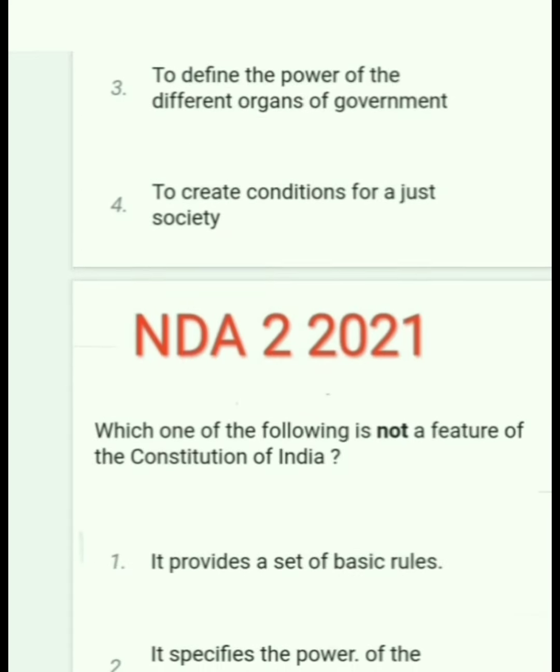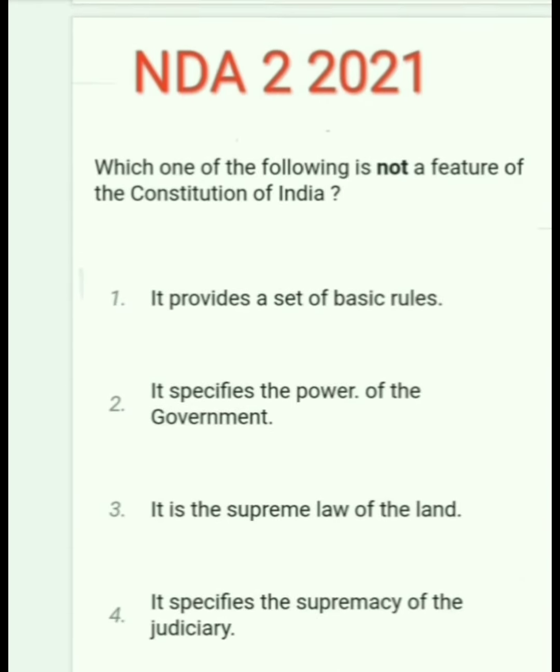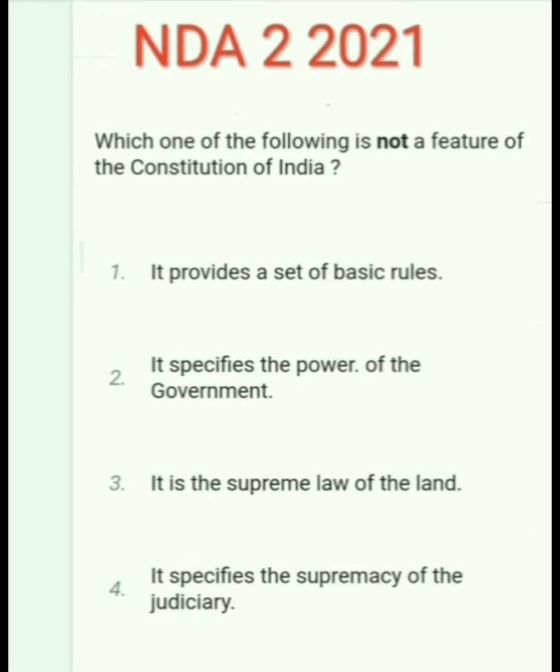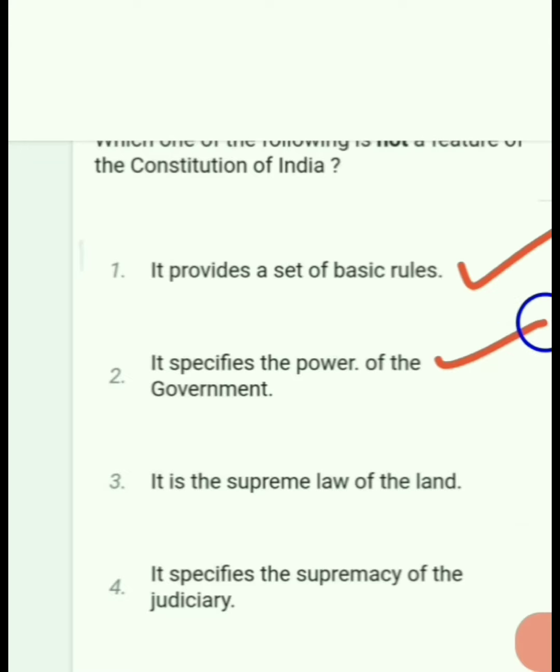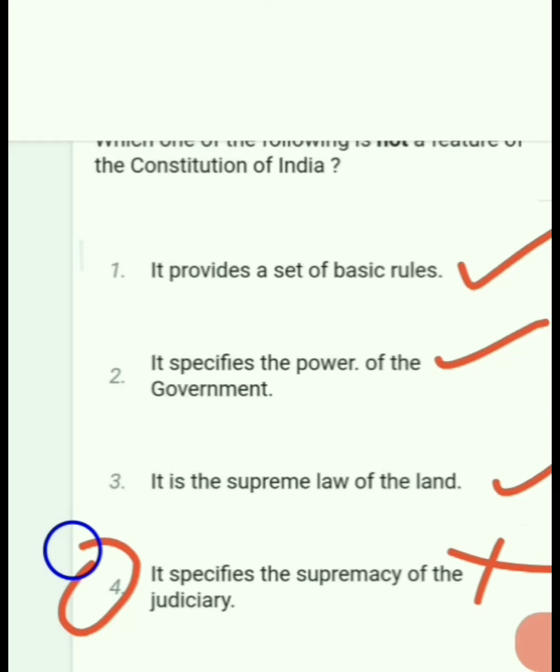Next question. Which of the following is not a feature of the Constitution of India? It provides a set of basic rules. Correct. It specifies the power of the government. Correct. It is the supreme law of the land. It specifies the supremacy of the judiciary. Is wrong. So correct is option 4. Next question.